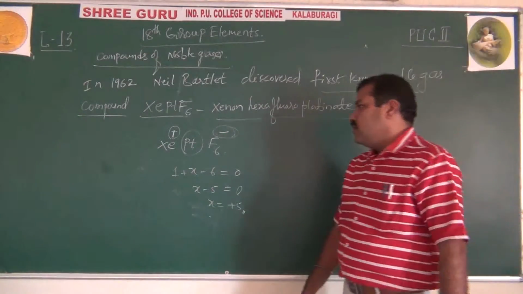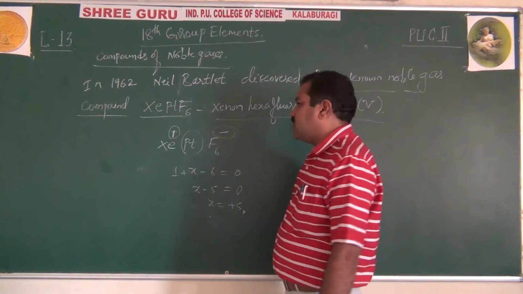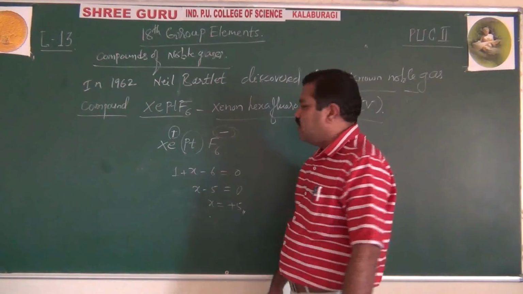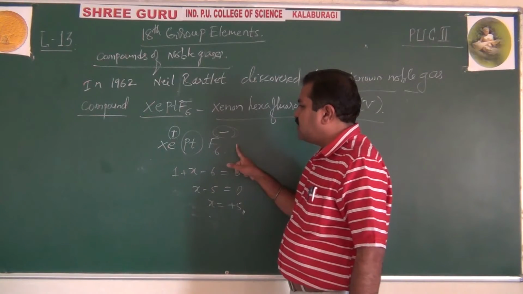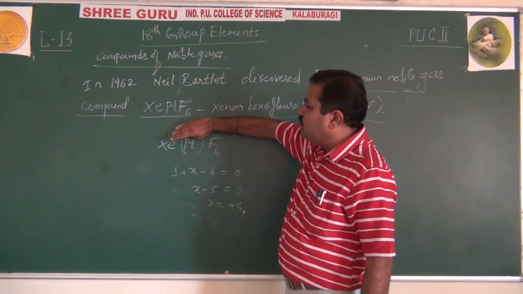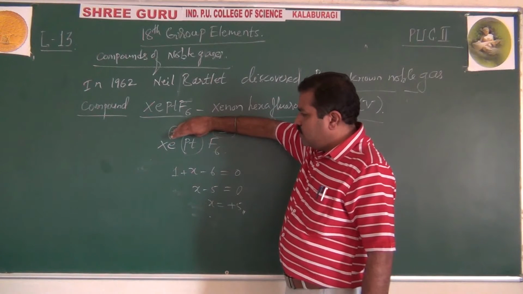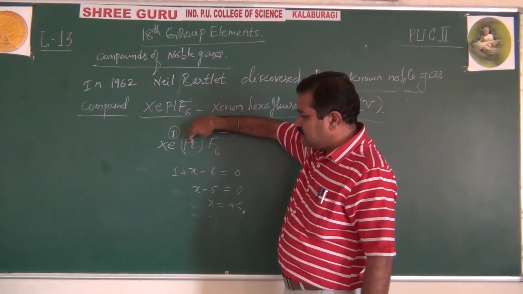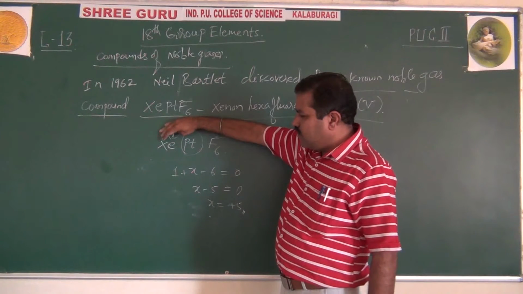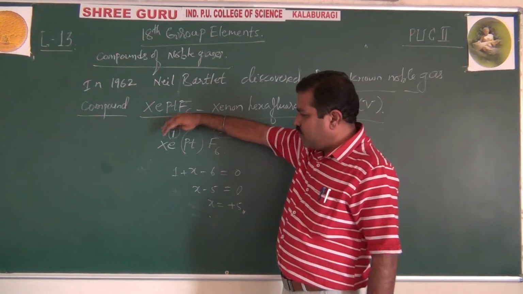Okay. Let us repeat once again. By X-ray diffraction method, this orange colored crystalline solid exists as Xe+ PtF6-. Plus and minus means neutral compound. Got it? So whatever element is asked, that is taken as X. Xenon is 1 atom, therefore 1 positive charge.